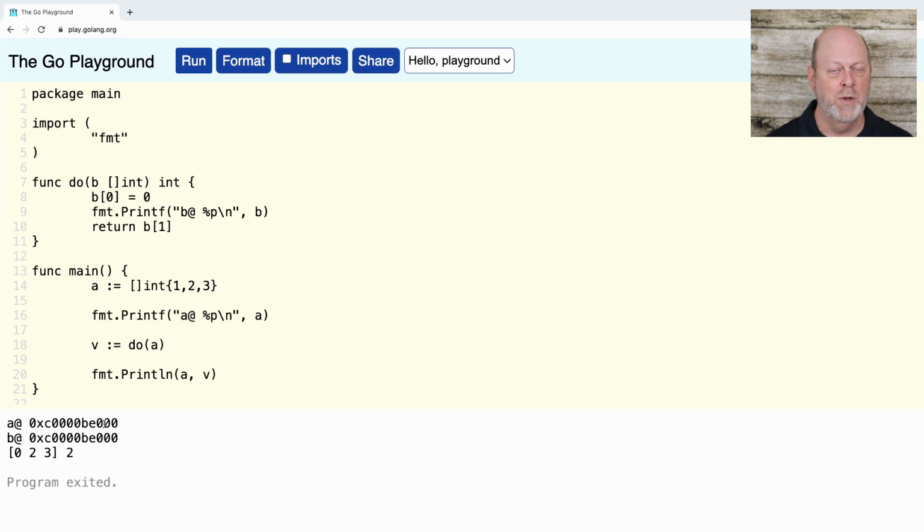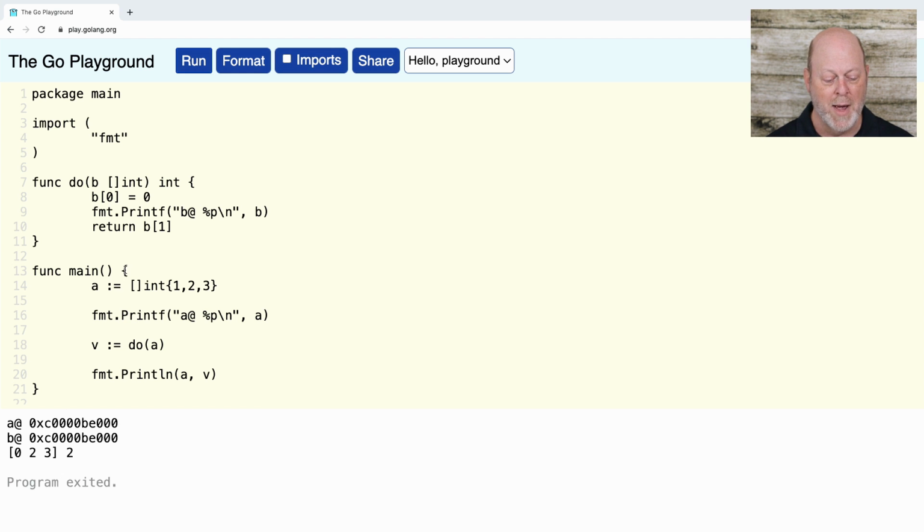So when we change it through B, we've changed it through A. That's how slices work, and that's also how slices work as a parameter. So the mental model we have is that a slice is passed by reference, because usually what we're thinking about is the data in the slice. Fine. Let's go on and do another thing like this.